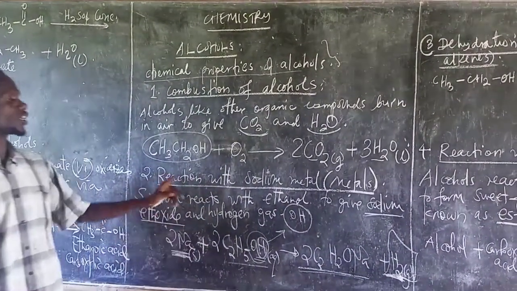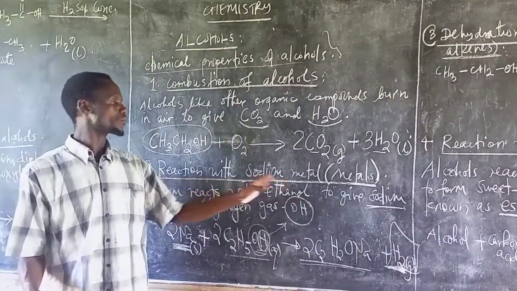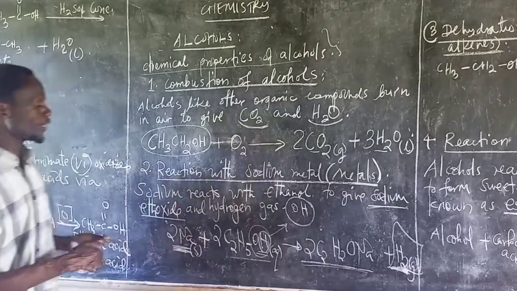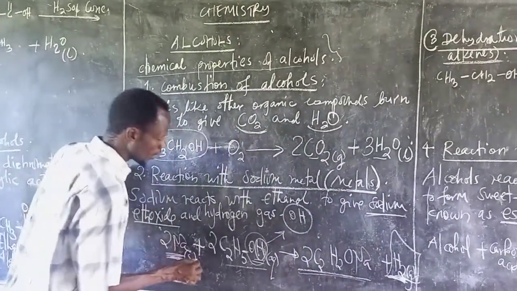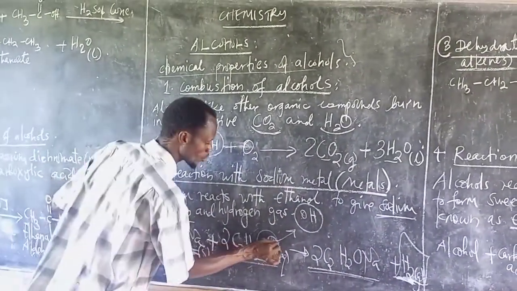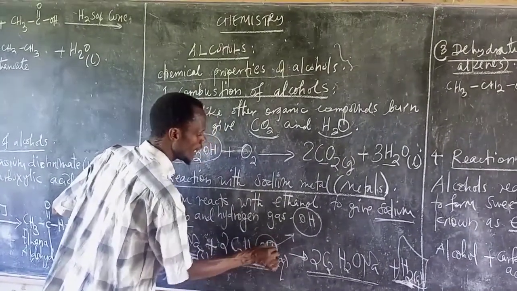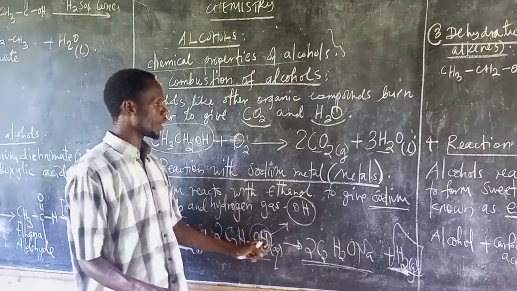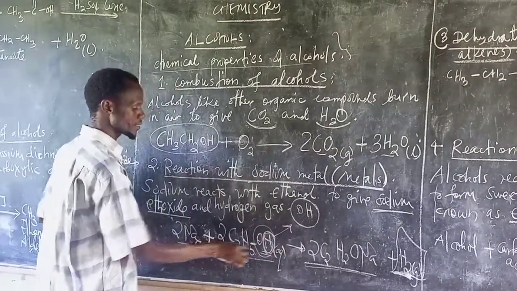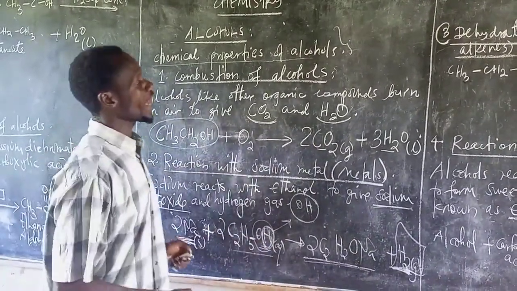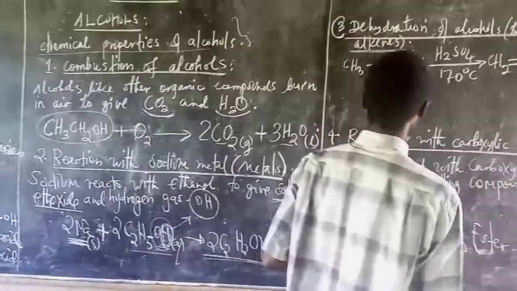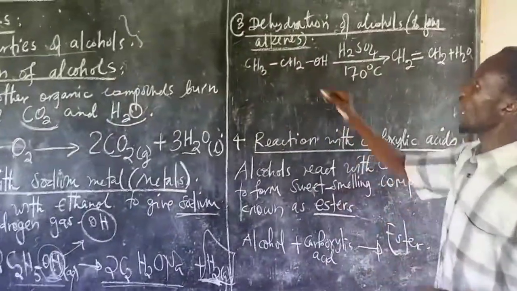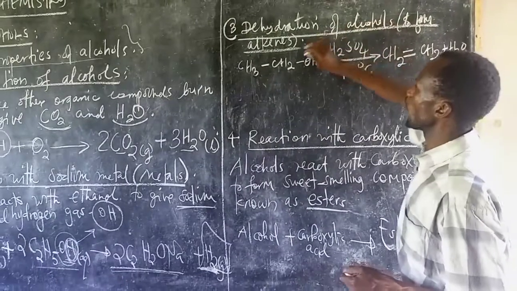So this is the reaction between sodium metal or another metal. Even if we are talking about another metal, the result is that this hydrogen will be replaced by that metal, because OH is the only functional group that exists in it. Now the other reaction of alcohol is the dehydration of alcohols to form alkenes.